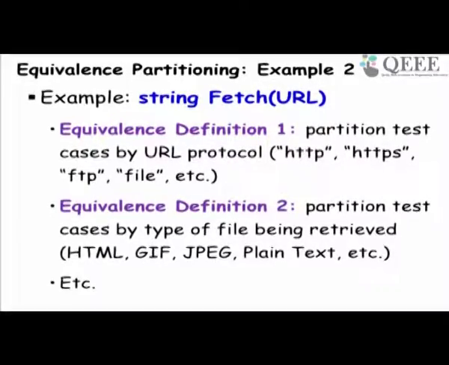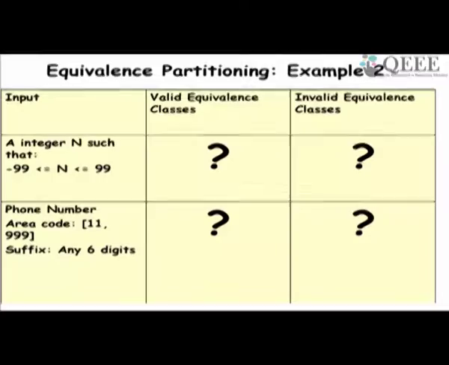So there is many times no single equivalence class, and our definition or understanding of the system determines whether our equivalence class testing is satisfactory or not. Let's take another example, example 3. Let's say the input is an integer between -99 and 99. What will be the valid equivalence classes and the invalid equivalence classes?